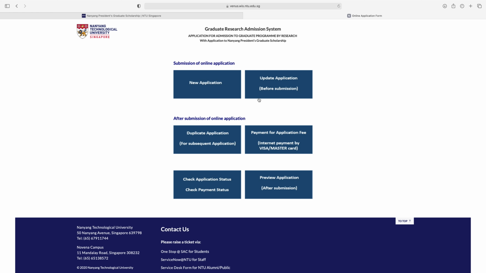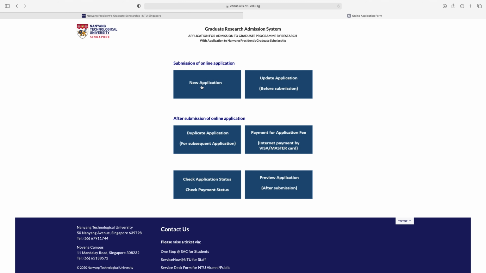If you already filled your application and you want to update it, then just click here, and by clicking here you can make some changes in your application. And after submission of online application, duplicate application for subsequent application. Then payment for application fee, internet payment by Visa or MasterCard, preview application. After submission, check application status. By clicking here you can check your application status after submitting.